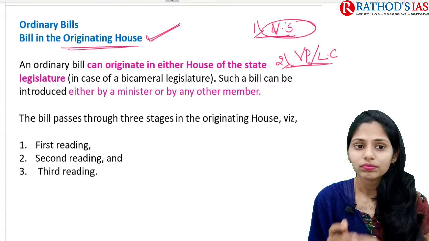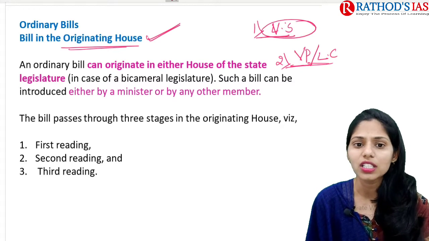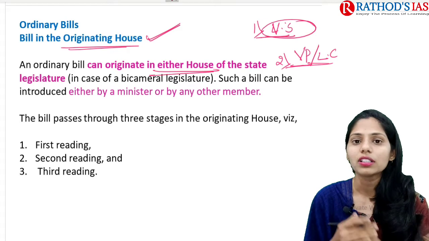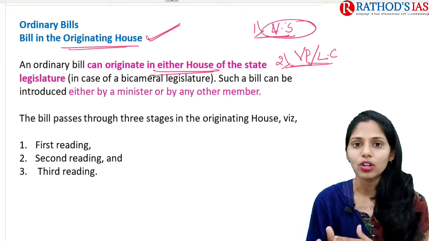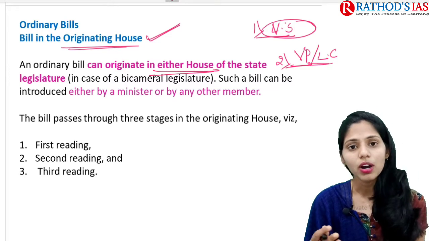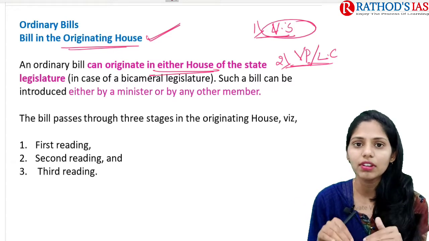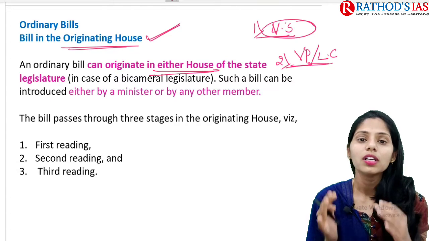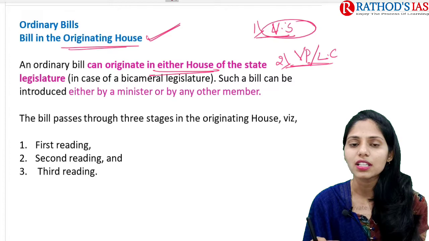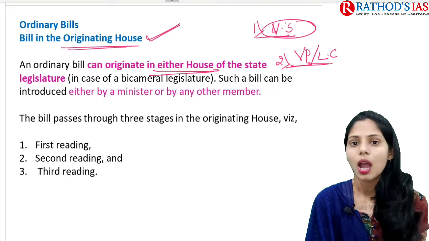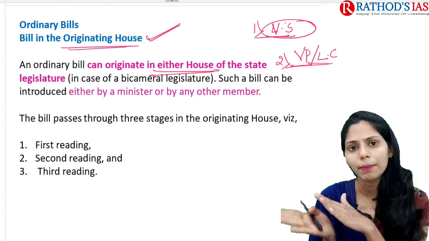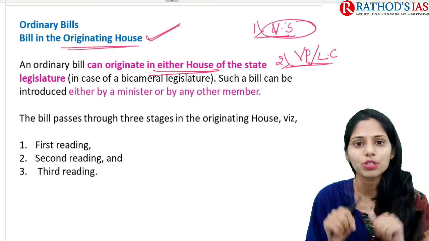An ordinary bill can originate in either house, just as when we studied ordinary bills in parliament, the bill can originate in either Lok Sabha or Rajya Sabha. In the same way, in the state legislature also, an ordinary bill can originate in either house, that may be Vidhan Sabha or Vidhan Parishad. But the procedure in parliament is different when compared with the state legislature, which you will come to know now.